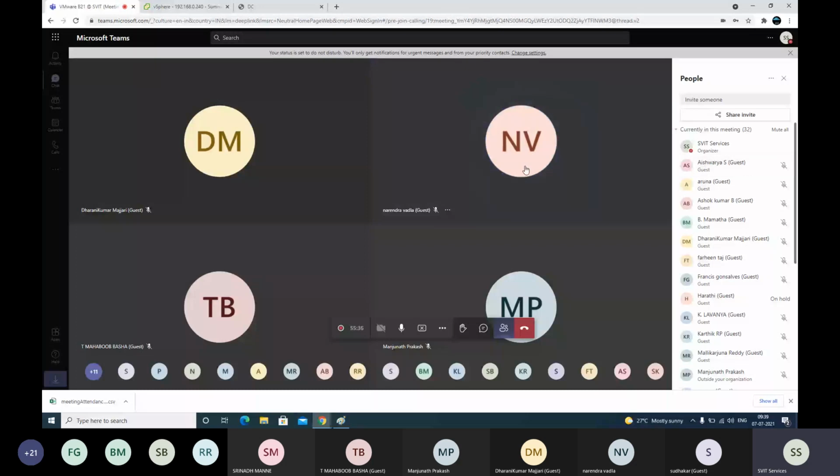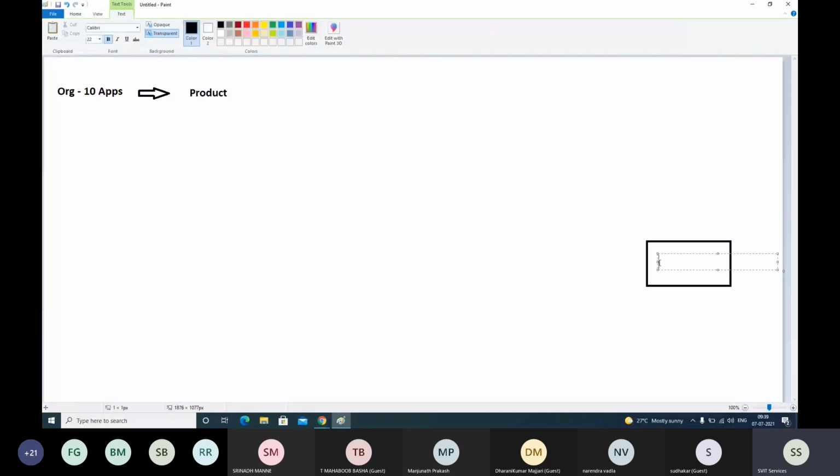Okay, so we have a computer here. Let's say it has 100 GB RAM, Xeon processor, Xeon CPU, and 1 TB hard disk.